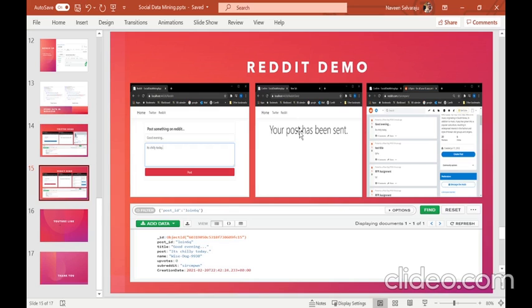Once this data has been posted to Reddit, we'll get a response object. I'll read the response object to get the unique ID of the post and the title and content of the post, and other important data like the name of the user and the name of the subreddit in which this post has been made, and the date at which this post has been created, and this data will be updated in the Reddit model and will be saved in my MongoDB database.